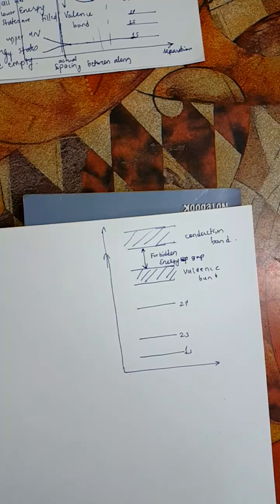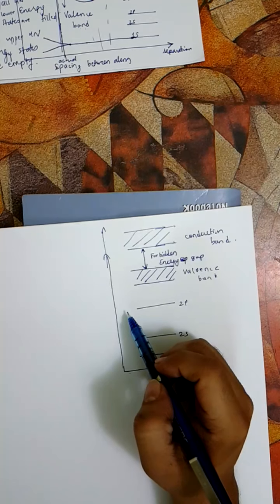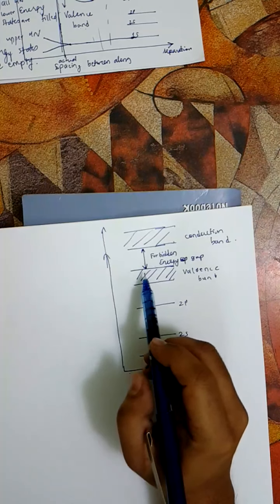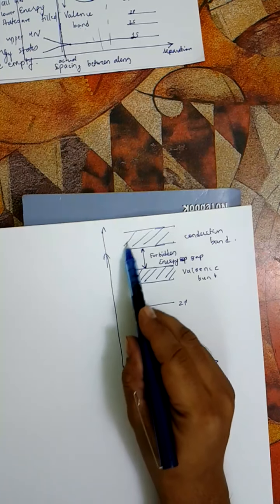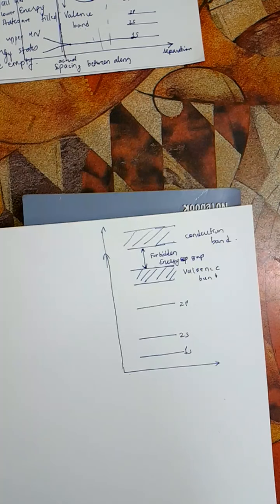As the temperature of the silicon keeps increasing, more and more electrons are able to get energies, and they are able to jump from the valence band to the conduction band. So two things basically happen: at 0 Kelvin all the valence band is filled and the conduction band is empty. And second, as the energy keeps increasing because of the increase in temperature, many electrons are able to shift from the valence band to the conduction band. Now what is the meaning of shifting to the conduction band or higher energy levels? See here.